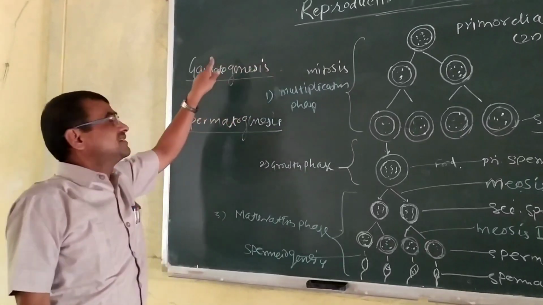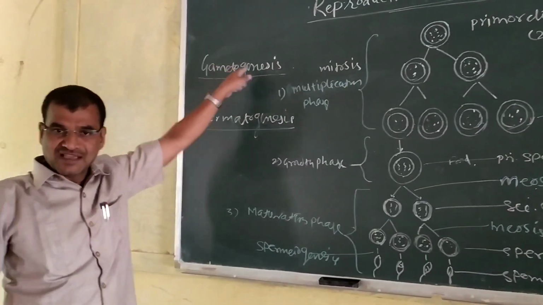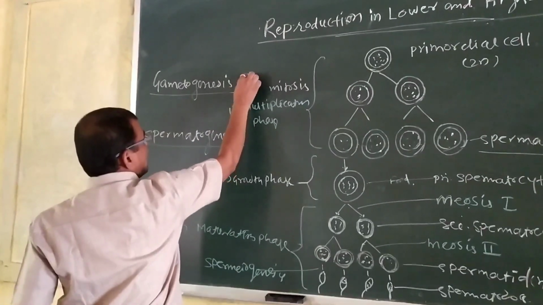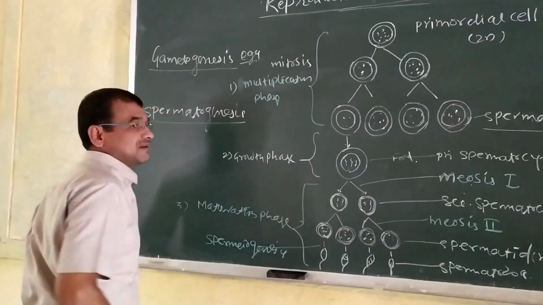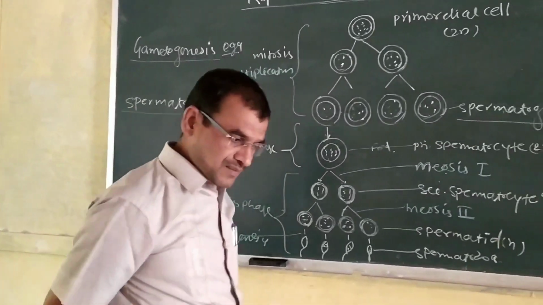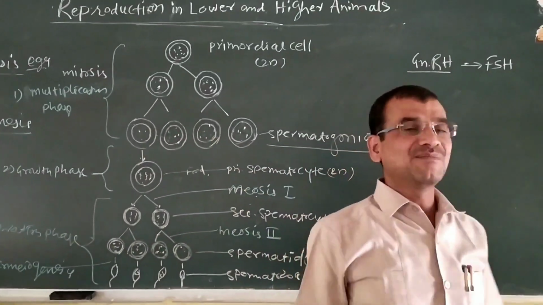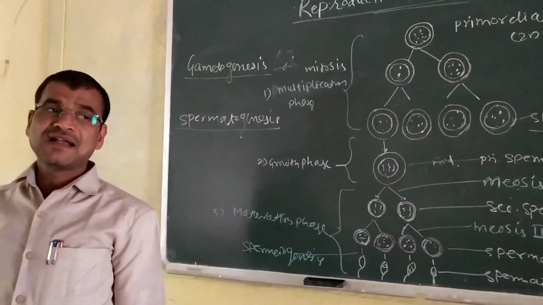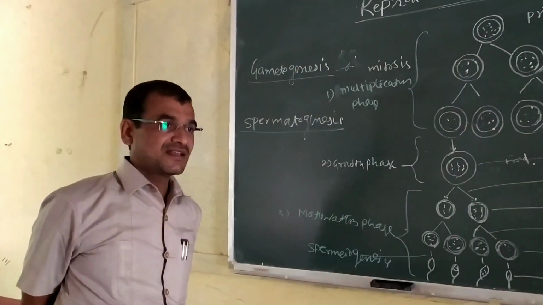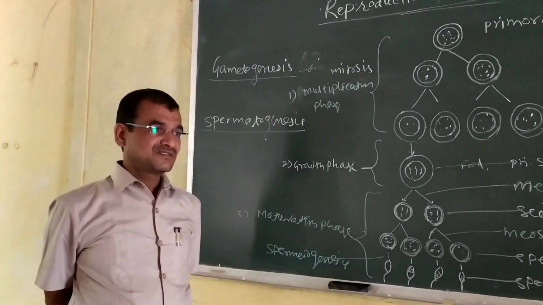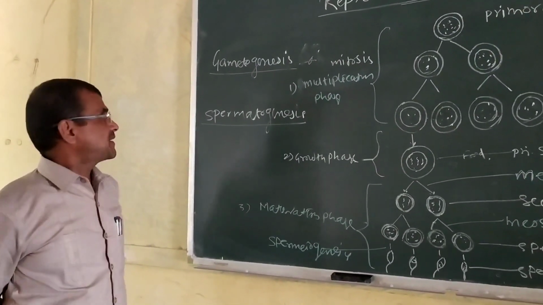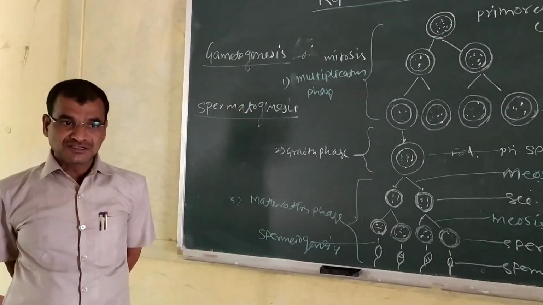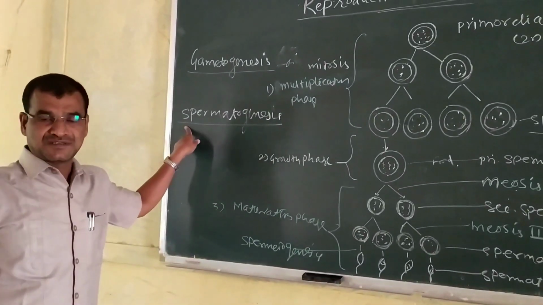In the human being, gametogenesis means the production of gametes: in the female, production of the ova or eggs, and in the male, the production of the sperm. Egg and sperm are the gametes in the human being. In the male, there is production of the male gamete, that is the sperm. Sperm is the male gamete or sex cell, and its production is known as spermatogenesis. What is meant by spermatogenesis? Spermatogenesis means production of sperms.